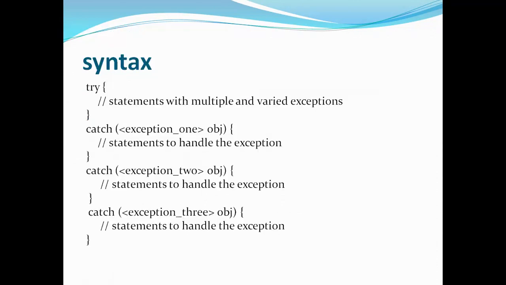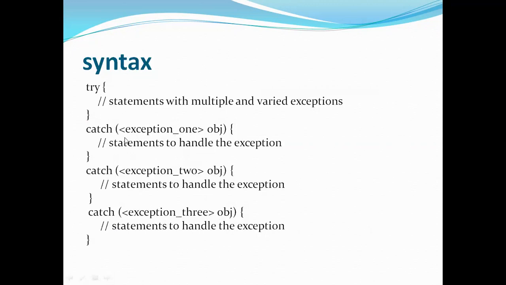And one more thing to remember when writing this multi catch block: the first catch block, that is the catch block which is near to the try block, should be more specific. Means it should clearly tell what type of exception it is going to handle. And likewise, the last catch block, that is the catch block which is far from the try block, should handle the exceptions which are not specific, that is, it will be general.